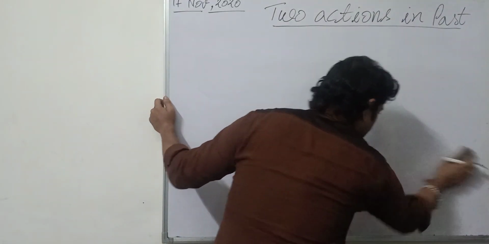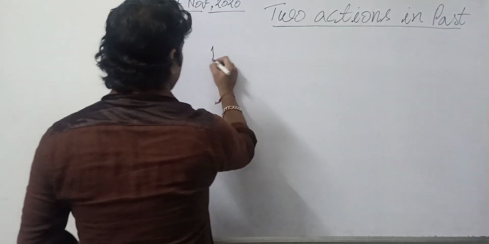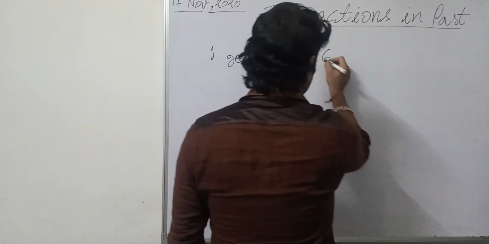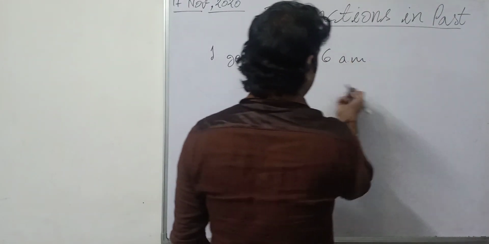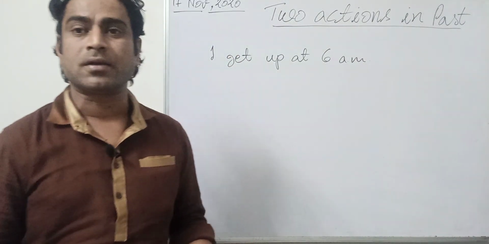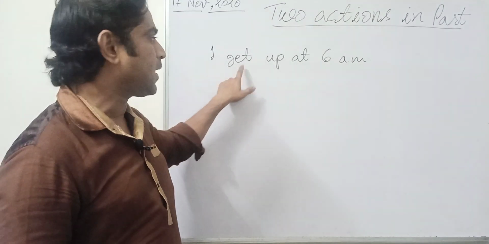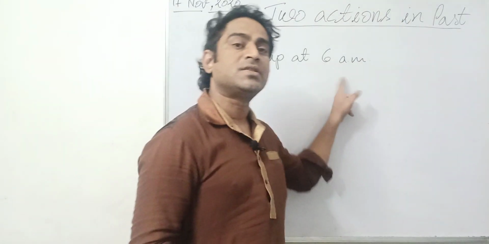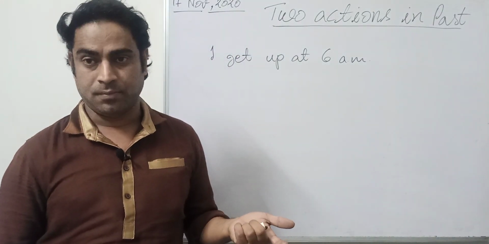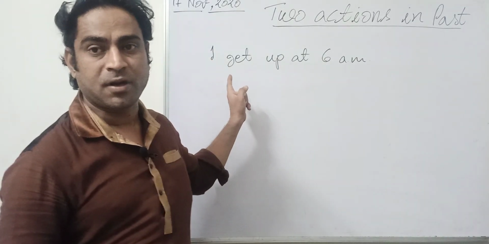See some more examples. Suppose you say, I get up at 6 a.m. This is what? This is a habit. This is telling someone's routine. This is present indefinite: subject, then verb first form. I get up at 6 a.m. Six a.m. means this thing happens daily at 6 a.m. This is showing the habit of I.